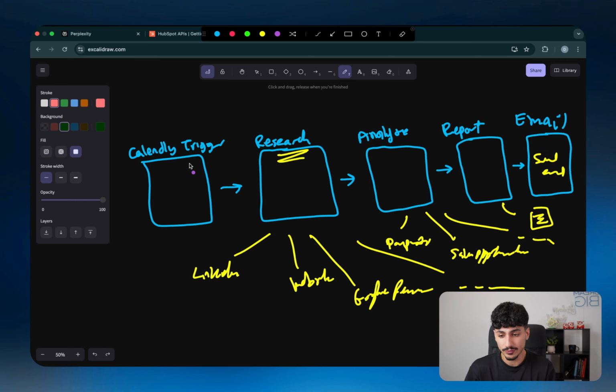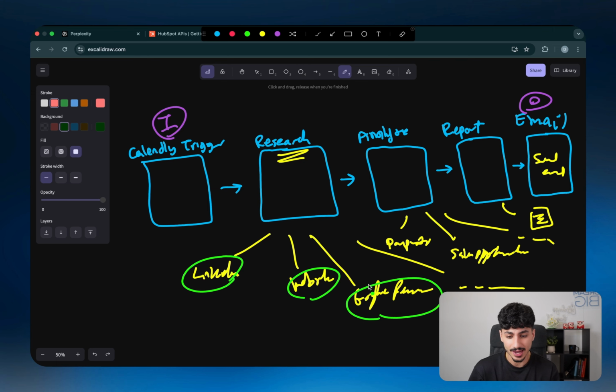So now looking at this workflow, we have all of these sub-steps that we have to achieve in order to go from the input to the output. So the next thing that I do here is I go through all of these smaller sub-steps and I test whether achieving them is technically feasible on n8n or not. So for example, in the case of researching someone on LinkedIn, I know that this is definitely possible. There's a lot of different apps and tools on Apify and other similar platforms that allow you to scrape people's LinkedIn. And in terms of website research, well, that's just the standard scraper. But in terms of Google reviews, this is a slightly more complex one. I'm not really sure if we can scrape someone's Google reviews or not.